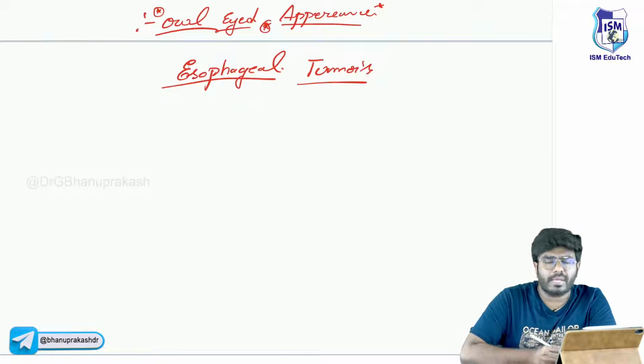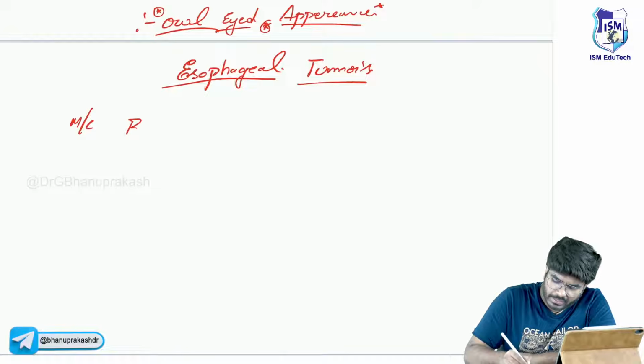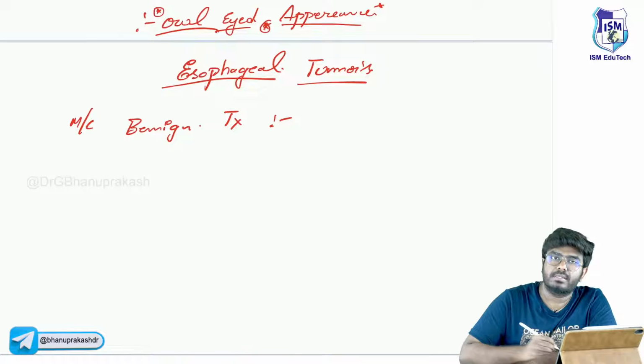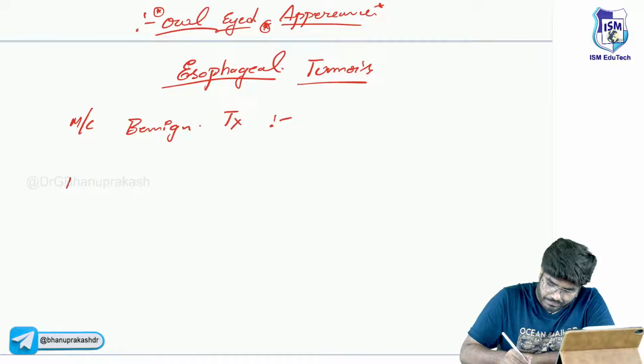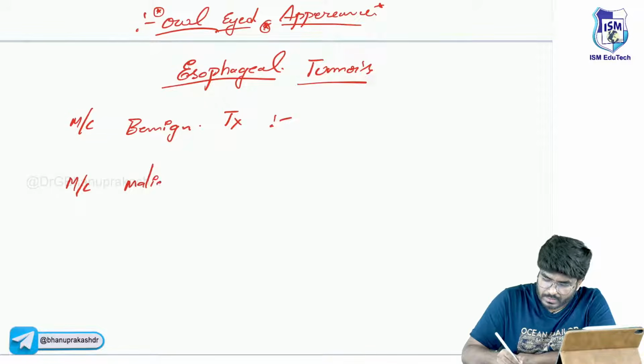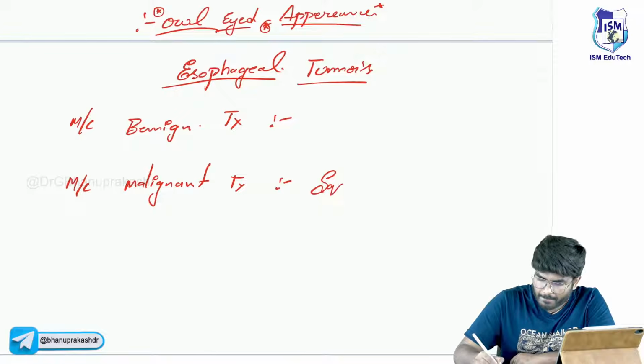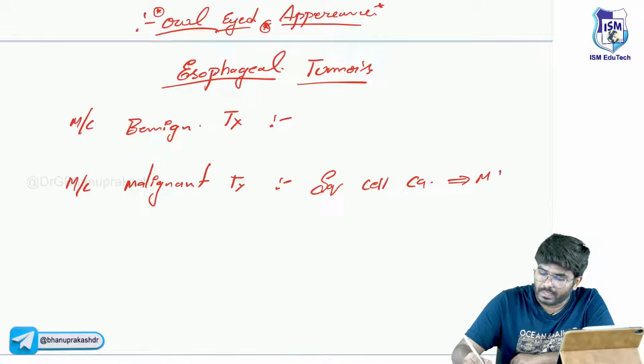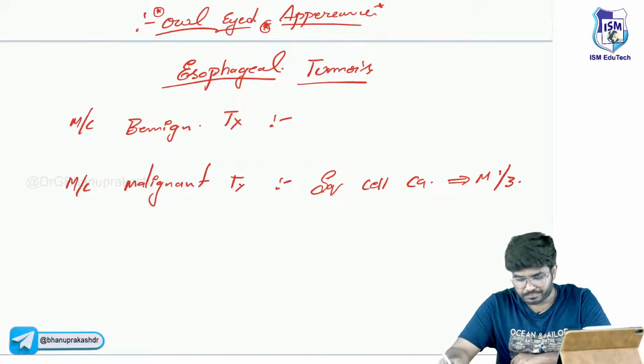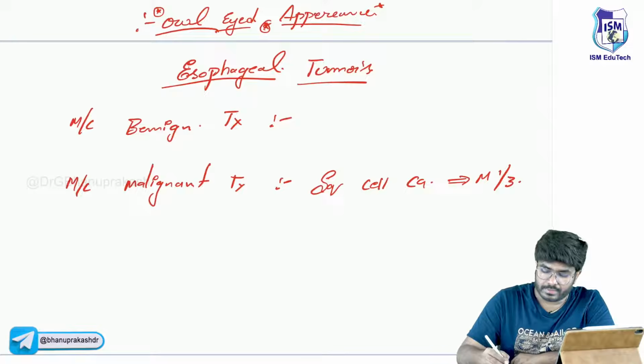What is the most common benign tumor of the esophagus? And what is the most common malignant tumor? One thing you already know: the most common malignant tumor is squamous cell carcinoma. What is the most common site? Middle one-third. What is the most common benign tumor then? It's a leiomyoma.